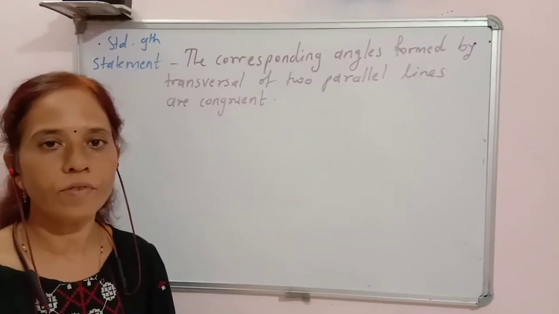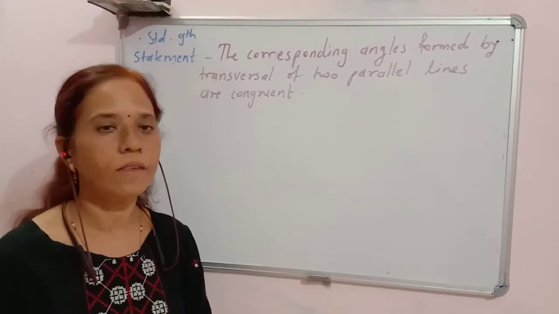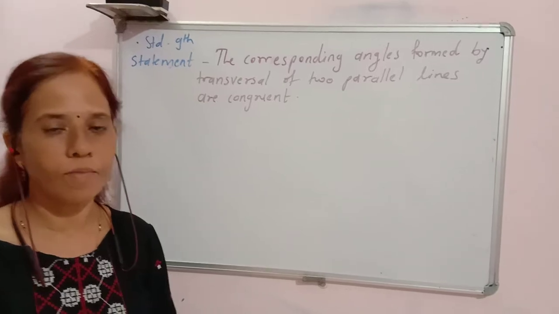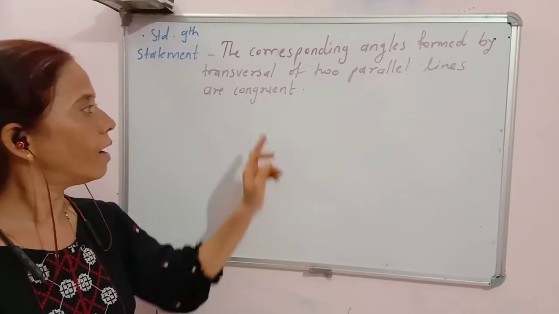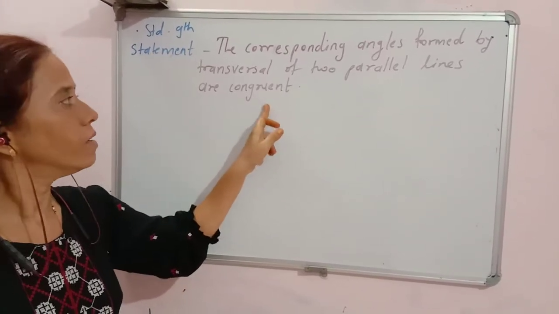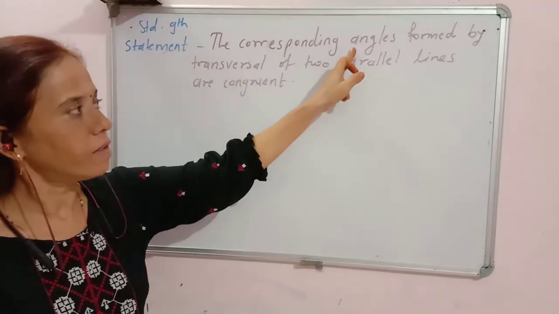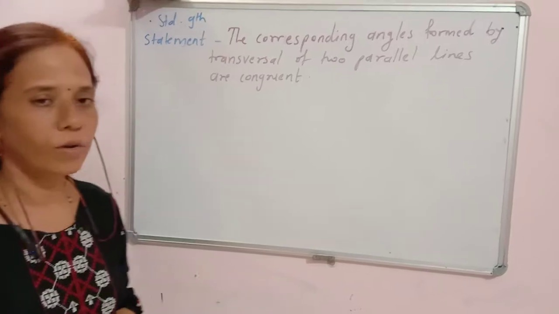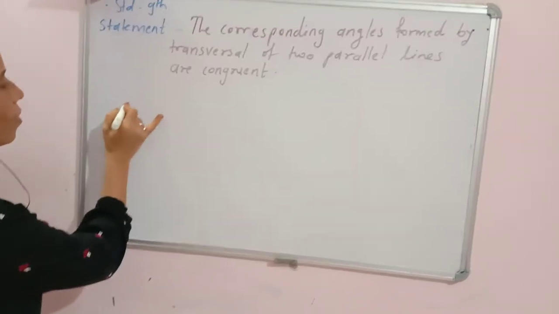Before this, what we have seen is that the interior angles formed by a transversal of two parallel lines are supplementary, meaning their sum is 180 degrees. And now what we are going to study is that the corresponding angles formed by a transversal of two parallel lines are congruent. Okay, we will show the corresponding angles.